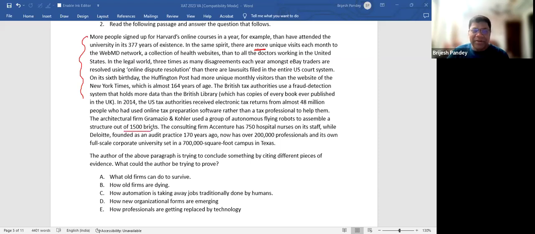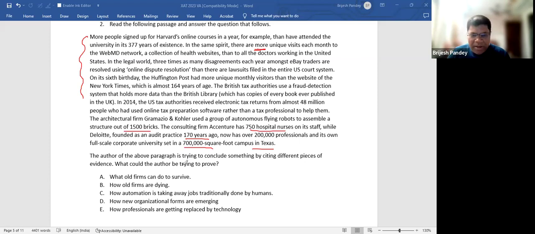So, what is happening here? An online thing happened. So new things are happening, particularly in the online space. The consulting firm Accenture has 750 hospital nurses on its staff, while Deloitte, founded as an audit practice 170 years ago, now has 200,000 professionals and its own full-scale corporate university set on a 700,000 square foot campus in Texas. Okay, so lots of details about how companies have changed or how new things have happened online like this.